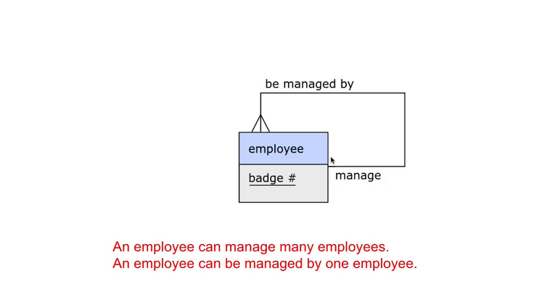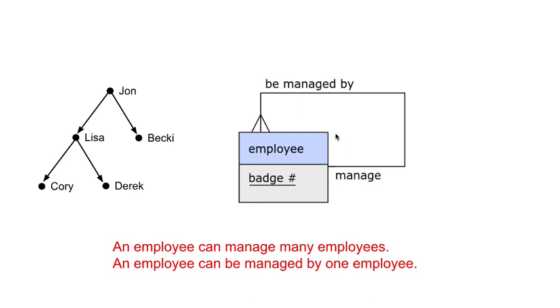In this example, we're applying it to the use case of data in the shape of a tree or a hierarchy. Notice that as before, the degrees on these links are up to one and up to many. This model does not say that each employee must have a manager. For example, John has no manager. The model says that each employee can be managed by at most one other employee. It also does not say that an employee must manage any employees.